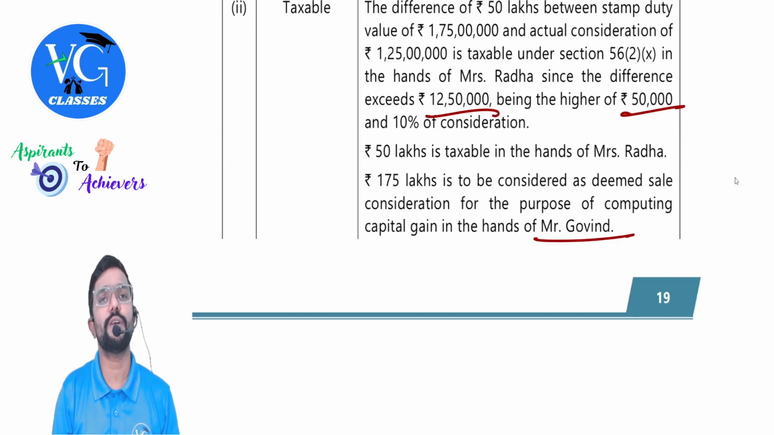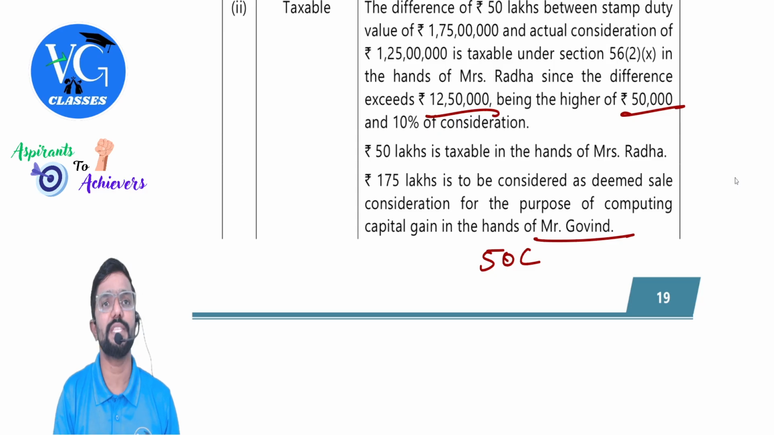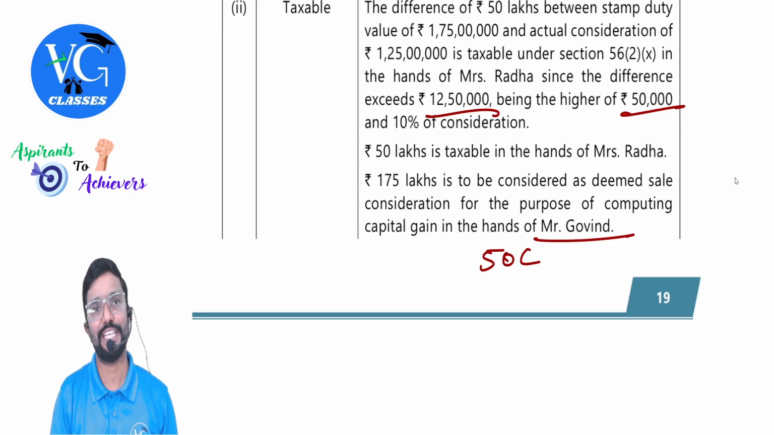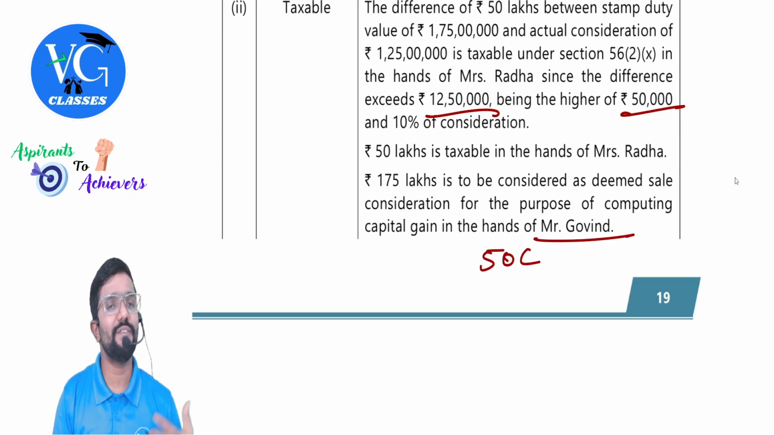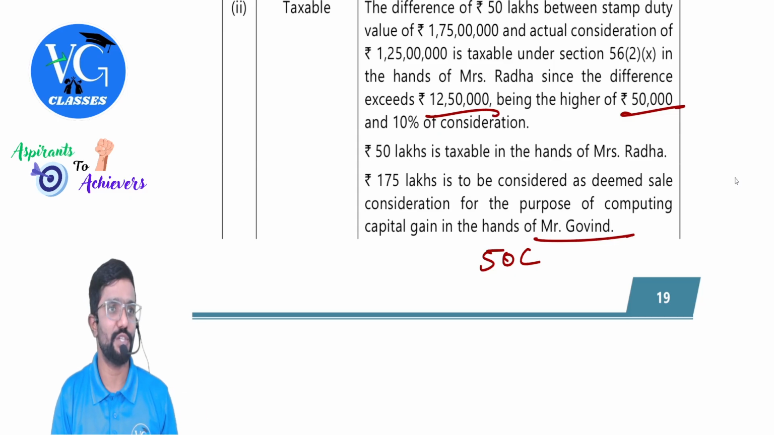So for Govind, actually they didn't ask, they asked only for the recipient, but they have mentioned it here. For Govind, if you have to compute capital gains as per section 50C, what will be the full value of sale consideration? 1 crore 75 lakhs, because 1 crore 75 lakh is more than 110% of the actual sale consideration. So what would be the full value of sale consideration to compute capital gains income for Mr. Govind, that is the seller? 1 crore 75 lakhs.